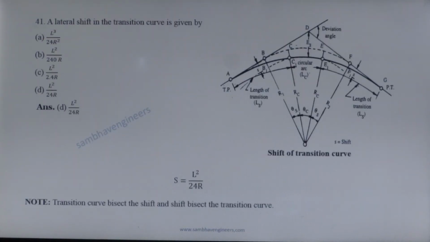Next question. A lateral shift in the transition curve is given by. When the transition curve is provided on both sides of the circular curve, the actual position of the circular curve is shifted inward. This movement of the circular curve from original position to new position is known as shift, and shift is given by L square upon 24R, where L is the length of the transition curve. Next question.